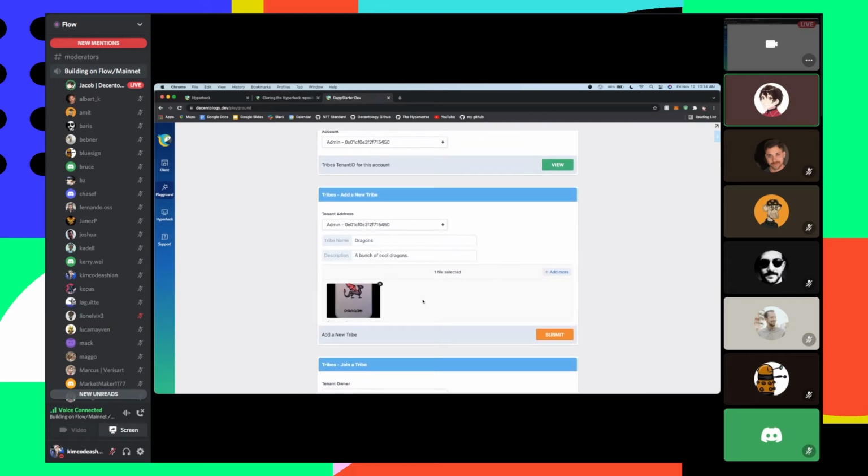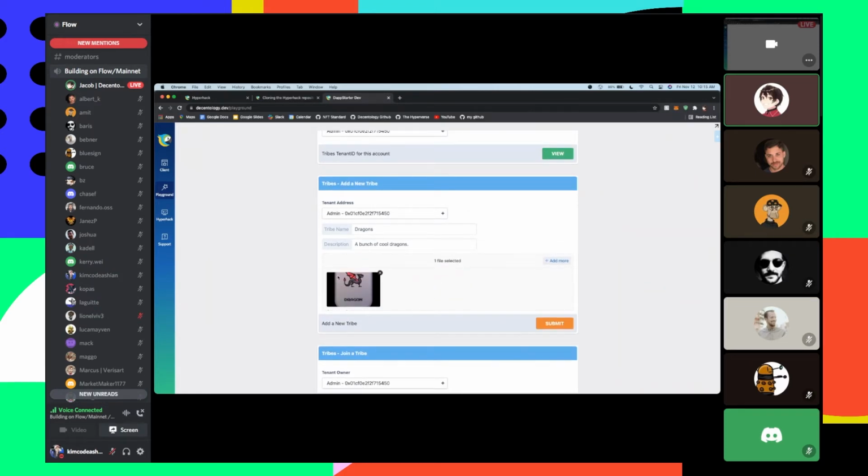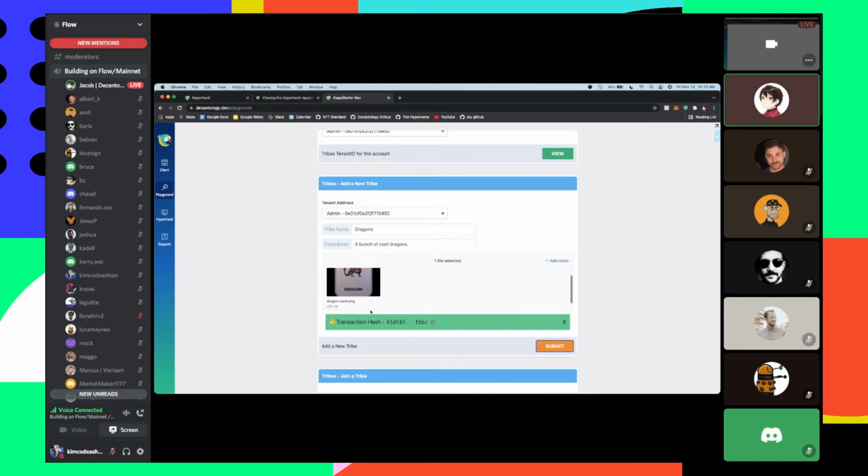And this is going to pull up a little dragon image. And so this is all being put onto IPFS, which is a decentralized storage network that I'm going to be using to upload my file. And so we're going to click on Add a New Tribe. We're going to submit this. And look, the transaction went through, which is awesome, right?